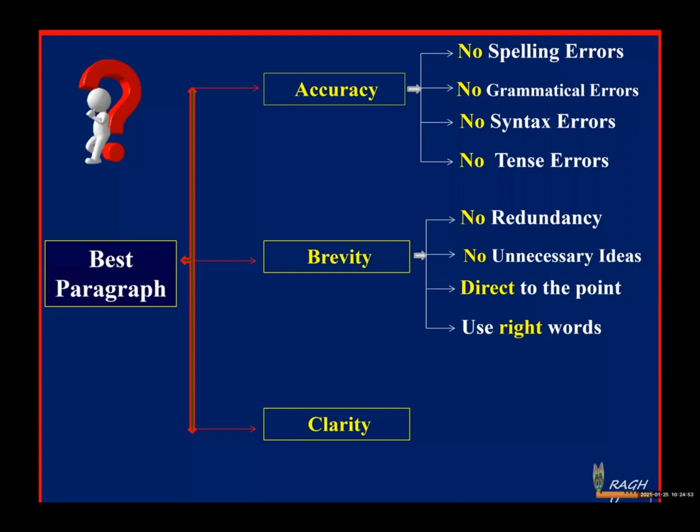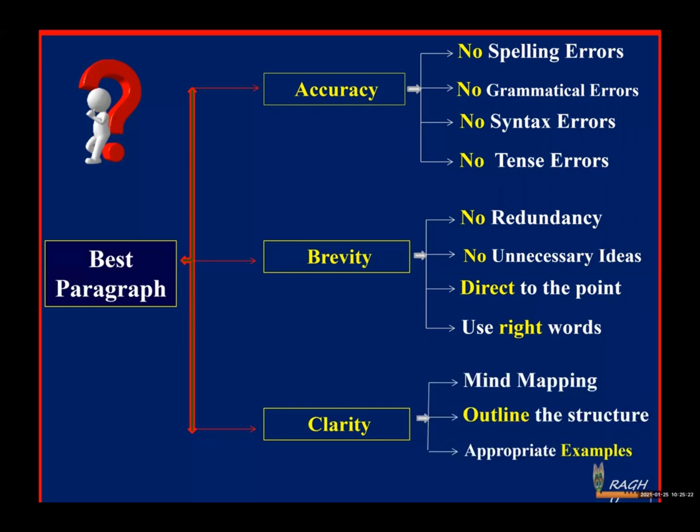Outline the structure is nothing but what? Before you present your ideas on the paper, have an outline. Okay, I should have an introduction. I should have a body in the paragraph. I should have a conclusion in the paragraph. My paragraph should have a title. This is called an outline. Before you write something on the paper, you should have an outline in your brain: how to present my ideas in a well-organized structure. That's called an outline. Okay, and use appropriate examples.